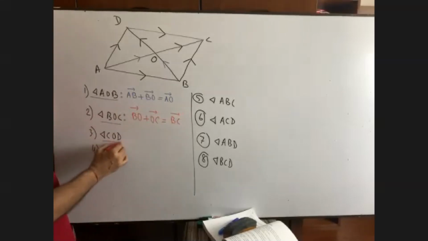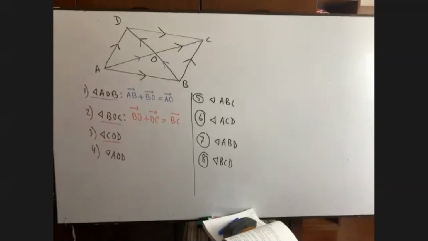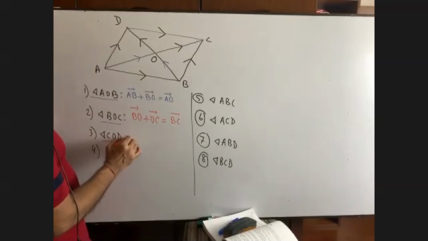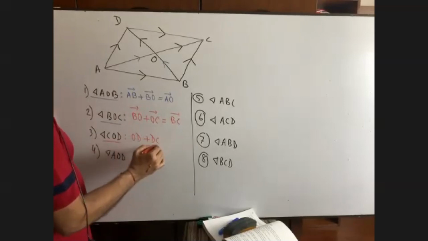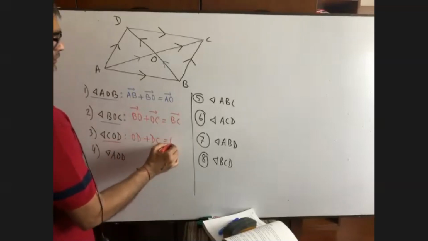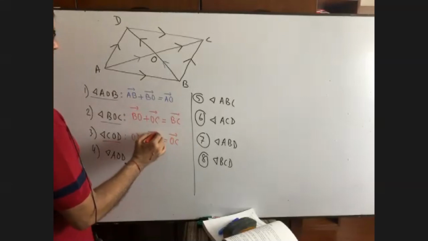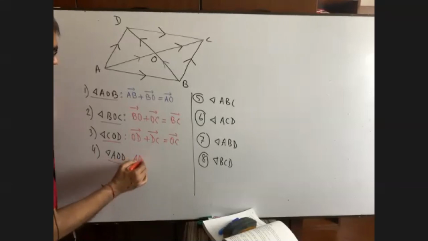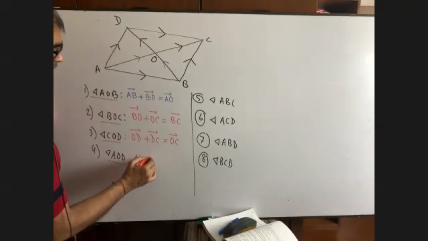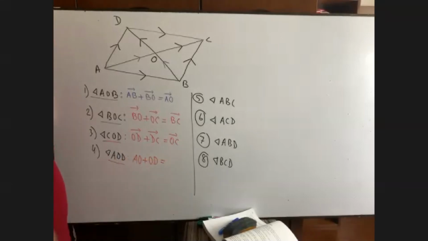Then for triangle COD, OD plus DC equals OC. Okay. Then for triangle AOD, AO plus OD is equal to AD.